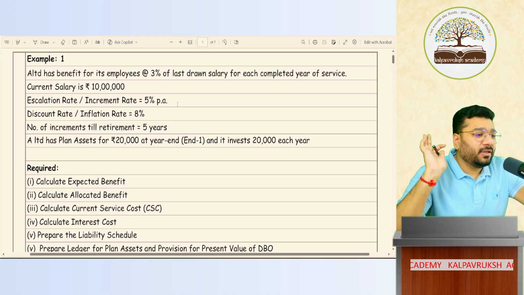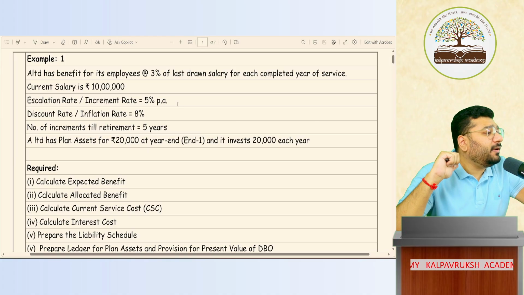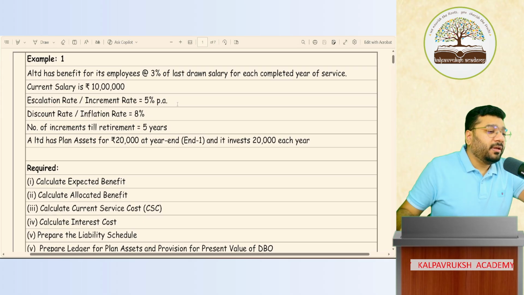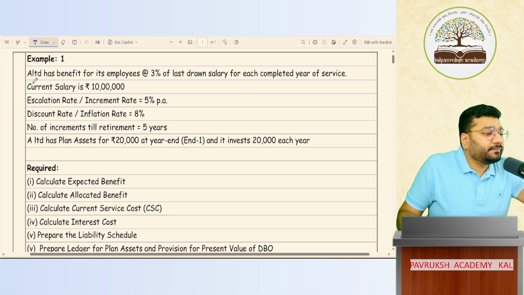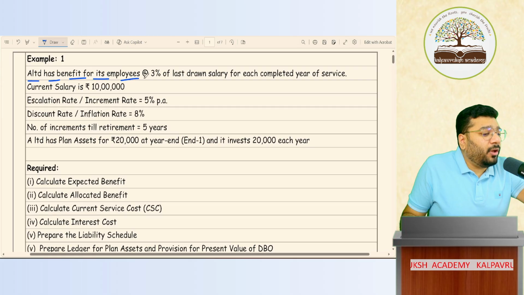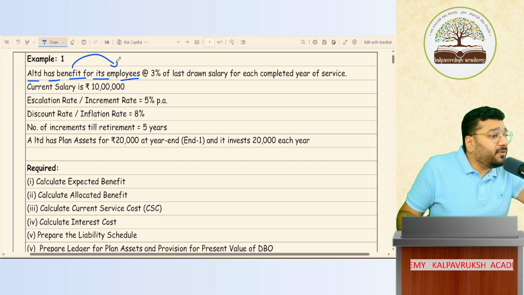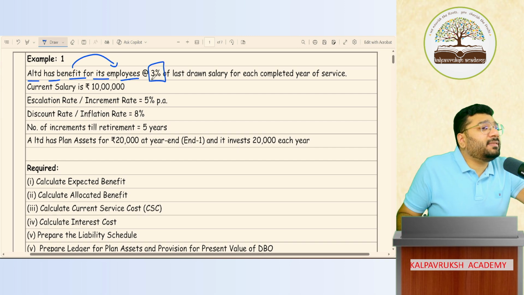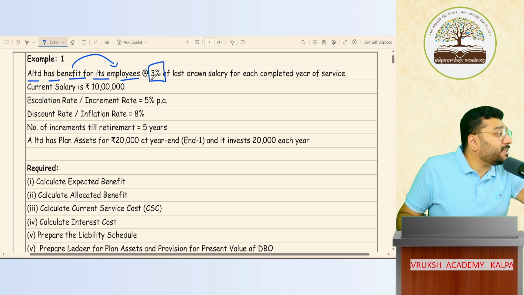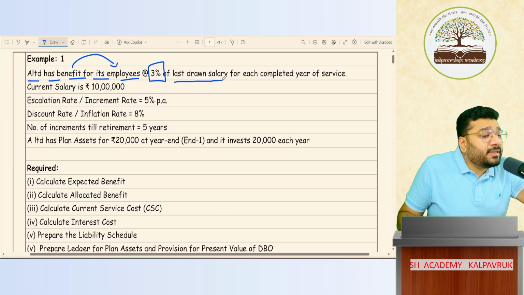Okay, can I start now? So this is a question for defined benefit plan. The money that is payable under a defined benefit plan is called defined benefit obligation, DBO. So this term you have to remember. Example 1 says that A Limited has a benefit for its employees, which means we are providing some benefit to the employee. Employee benefit. What type of employee benefit? 3%. I'm giving 3% of something to the employee as employee benefit. 3% of what? 3% of last drawn salary for each completed year of service.